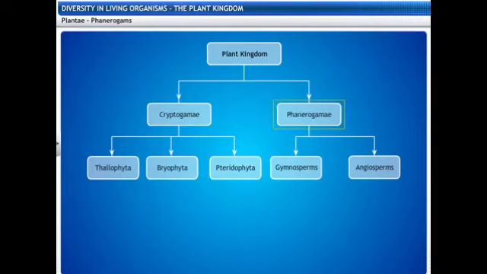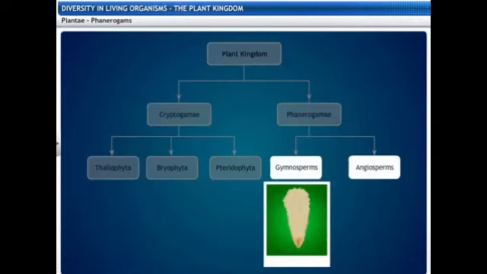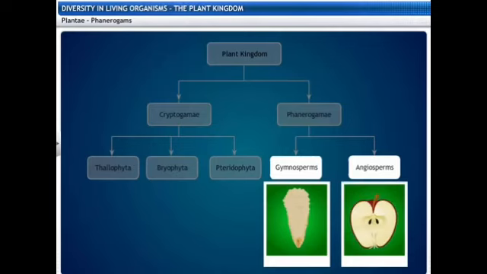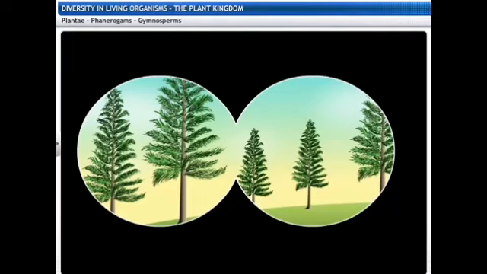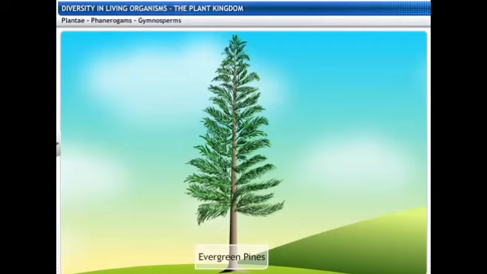Furthermore, these phanerogams are categorized into the gymnosperms and the angiosperms. Focusing on the gymnosperms, here we'll be able to observe the root, the stems and the leaves in very well defined conditions. But if we split the word, gymno means the naked and sperma means the seeds. So the seeds are naked, they do not have any sort of covering, like the evergreen pines which are there.